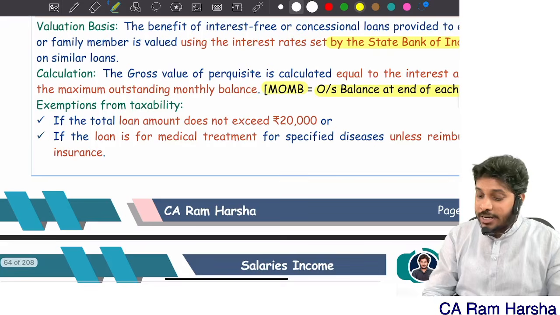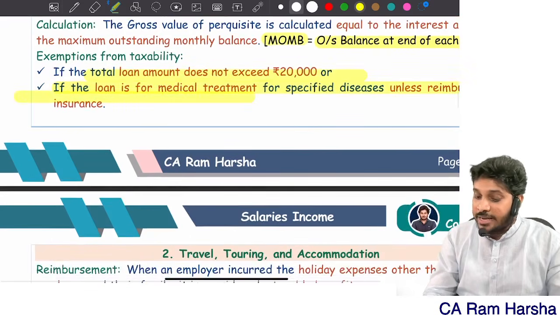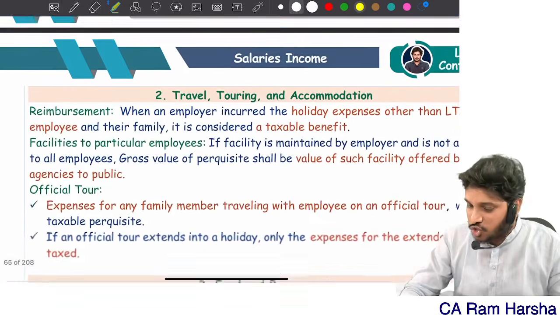However, if the loan is not exceeding 20,000, no perquisite. If the loan is given for medical treatment of specified diseases, no perquisite. Yes or no?